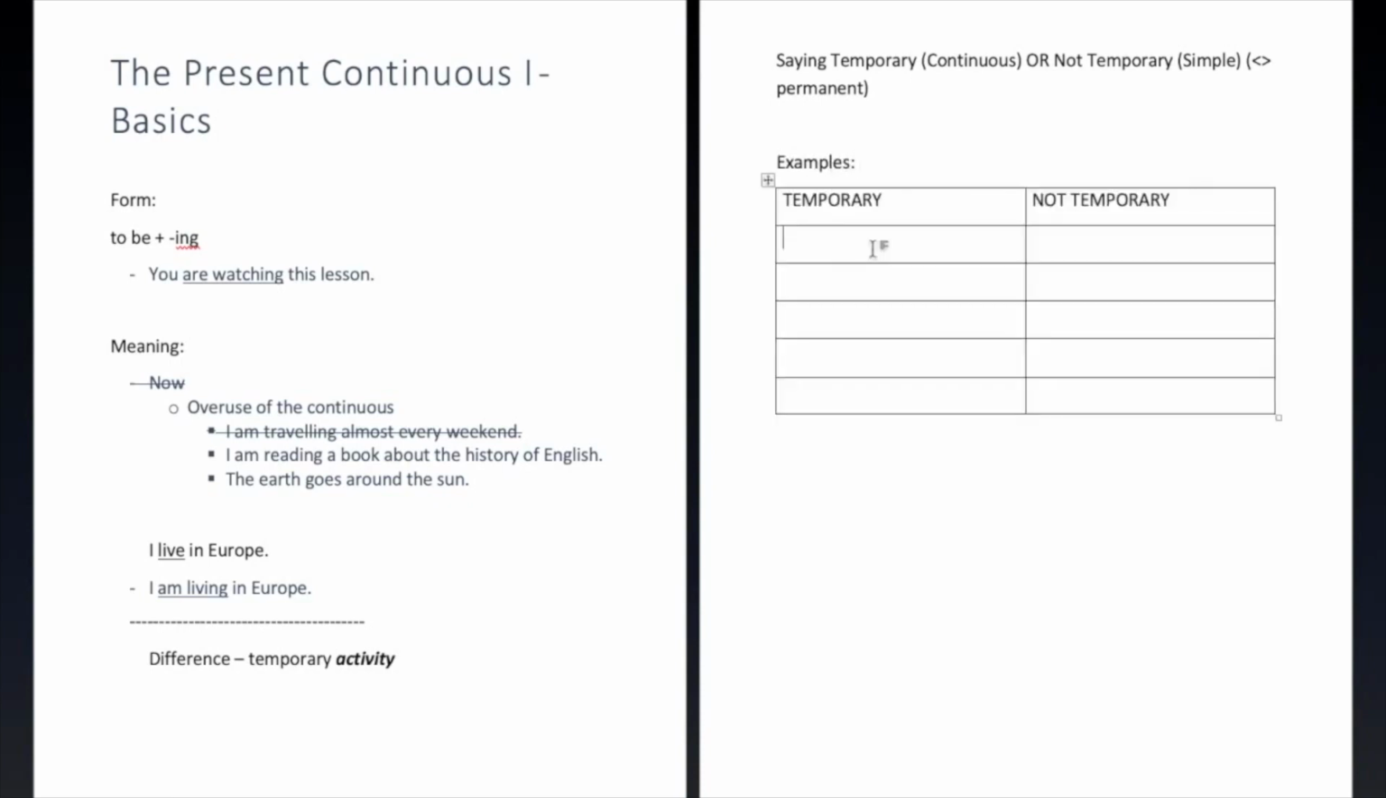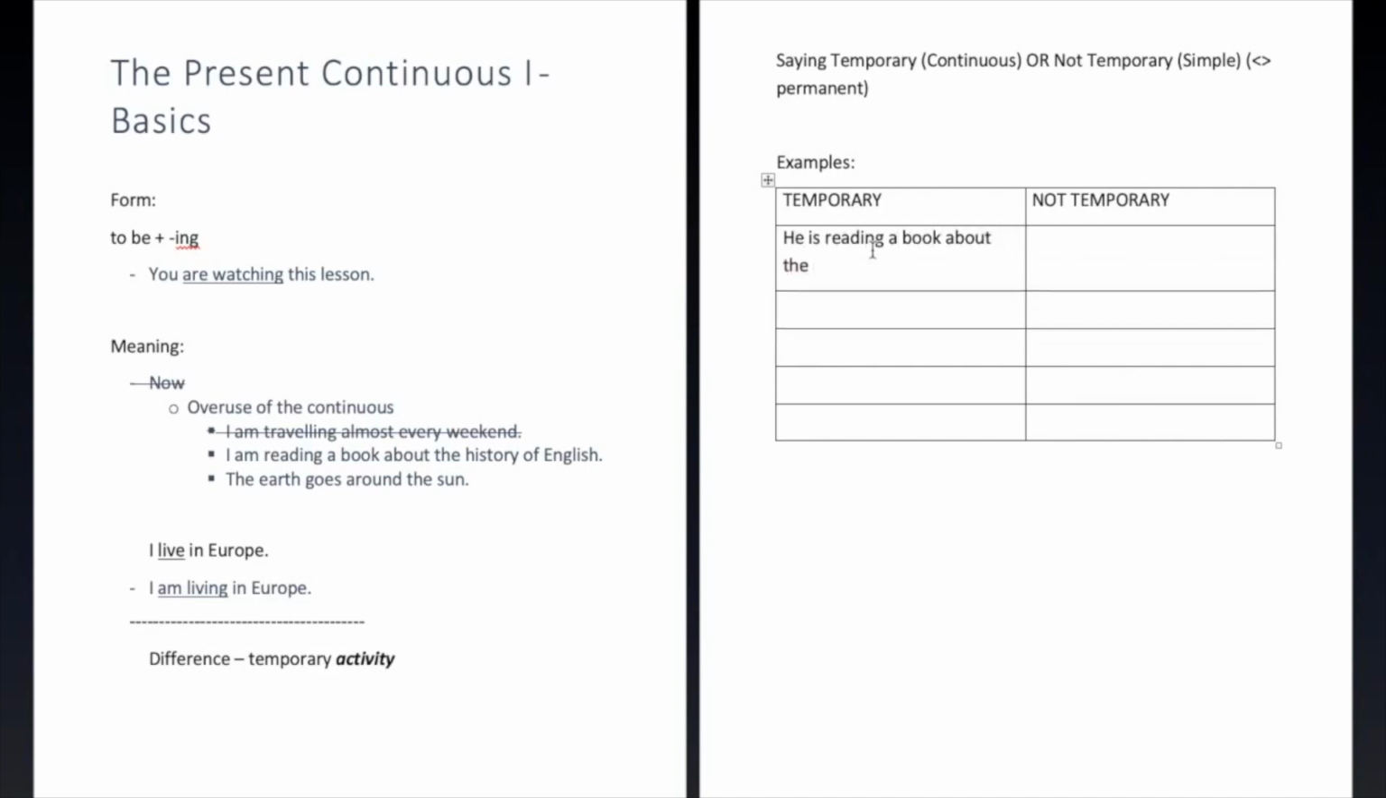So we could say that he is reading a book about the 17th century. And the question is, why did we use the continuous in this case? Well, the reason is because you only read a book for a certain period of time, and then either you finish reading it or you stop without finishing. So one way or another, this is going to end, and it's therefore going to be a temporary thing.